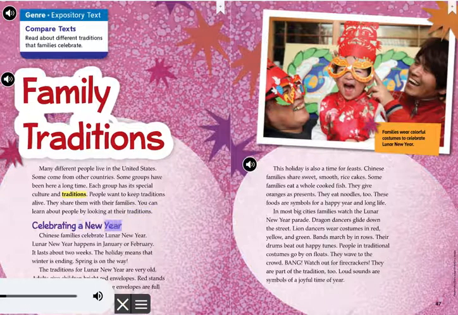Celebrating a New Year. Chinese families celebrate Lunar New Year. Lunar New Year happens in January or February. It lasts about 2 weeks. The holiday means that winter is ending. Spring is on the way. The traditions for Lunar New Year are very old. Adults give children bright red envelopes. Red stands for good luck and happiness. The envelopes are full of good luck money.